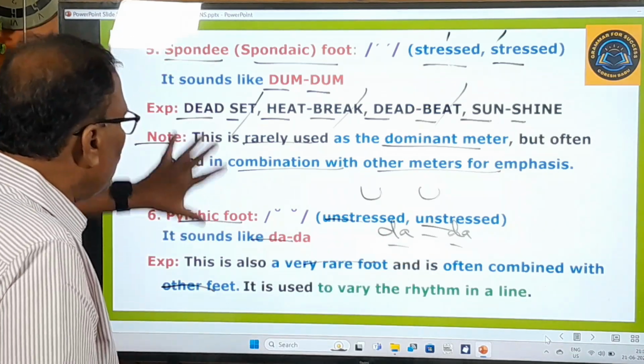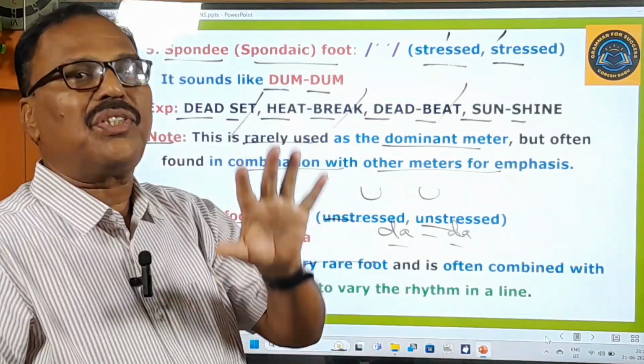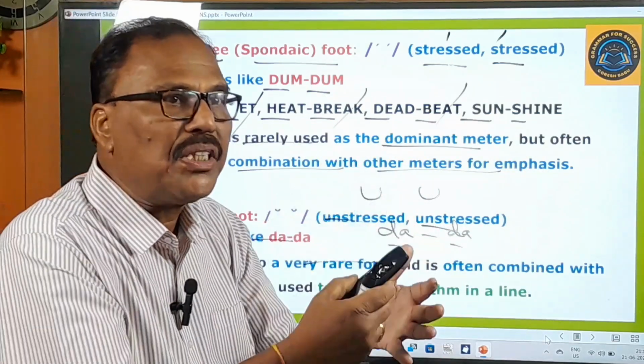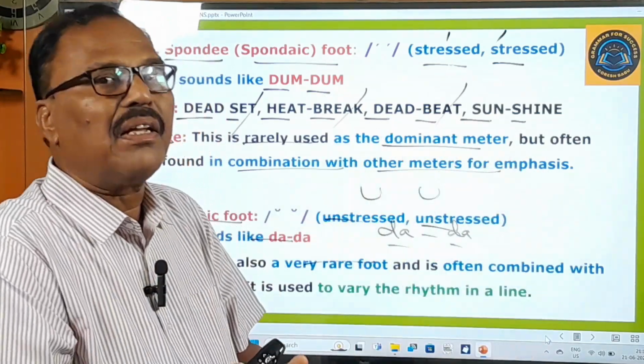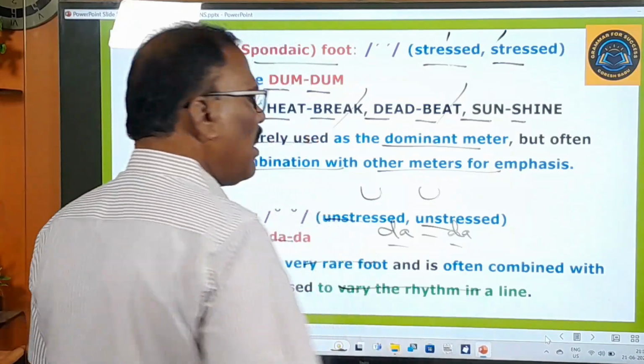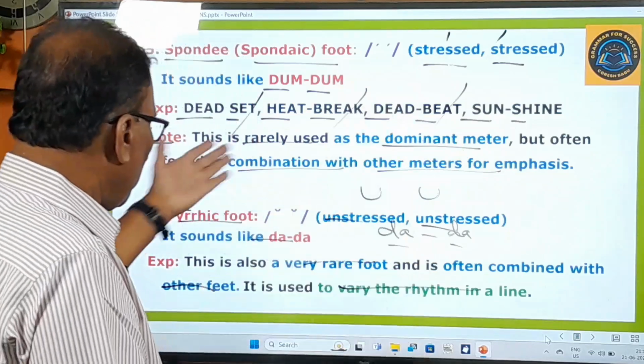Remember, these two feet are not generally used all alone, but along with other feet, in combination. As it is said here, it is used to vary the rhythm in a line, to change the rhythm in a line.